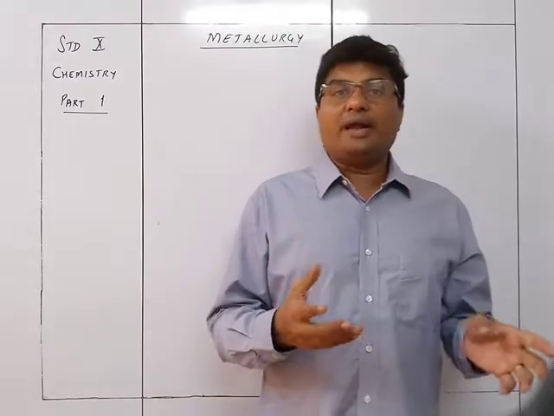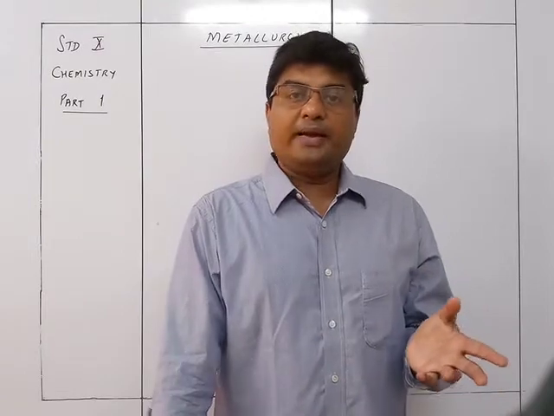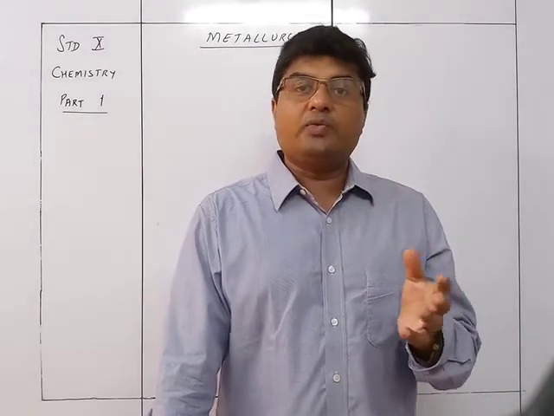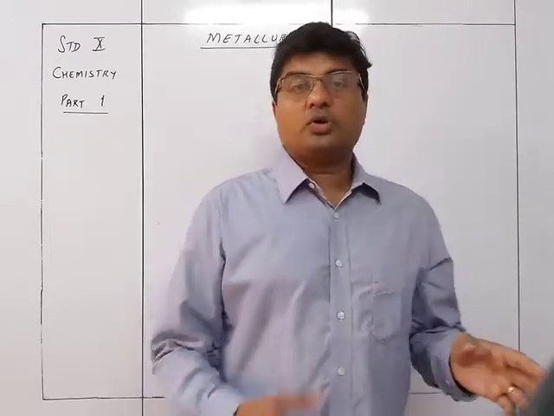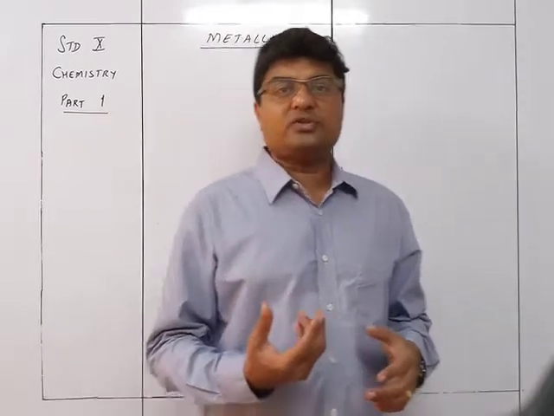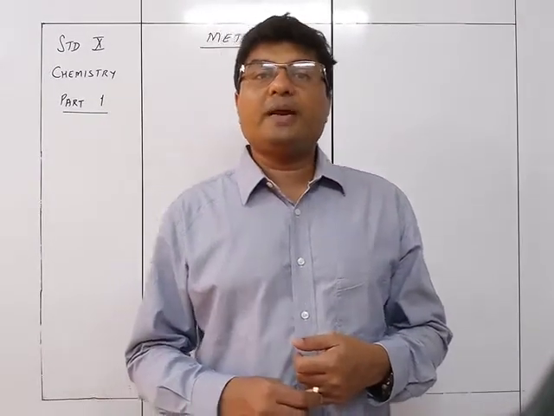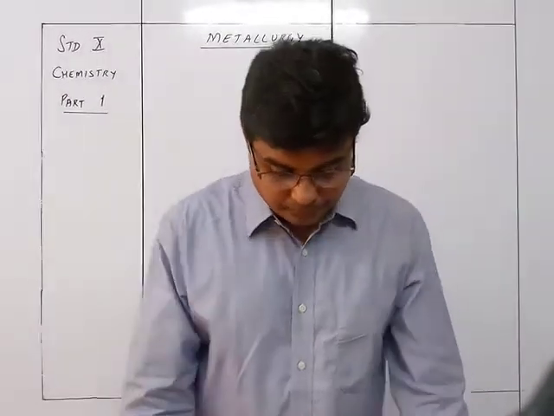So if I have an alloy which has some amount of copper and some amount of iron, automatically it will have properties of iron also and properties of copper also. So accordingly, scientists have prepared different kinds of alloys depending upon the properties they require.